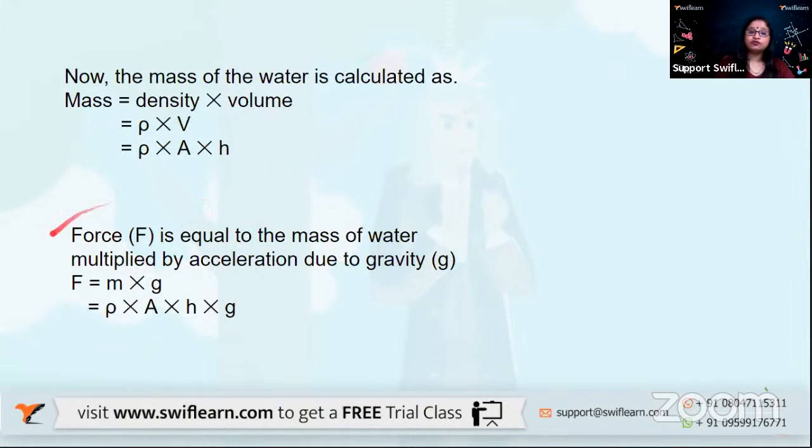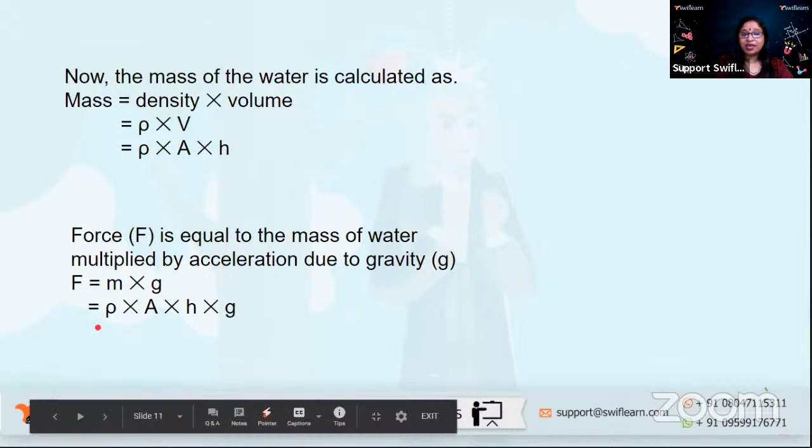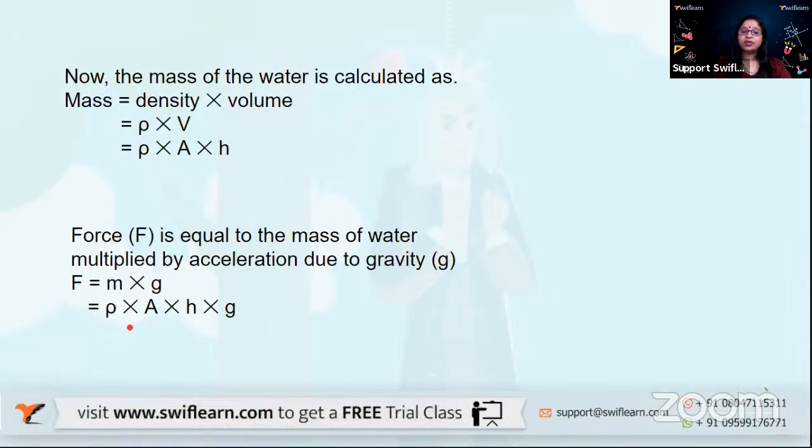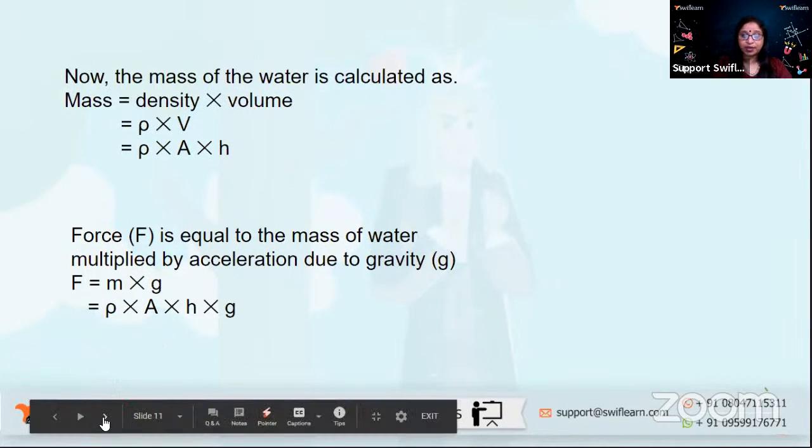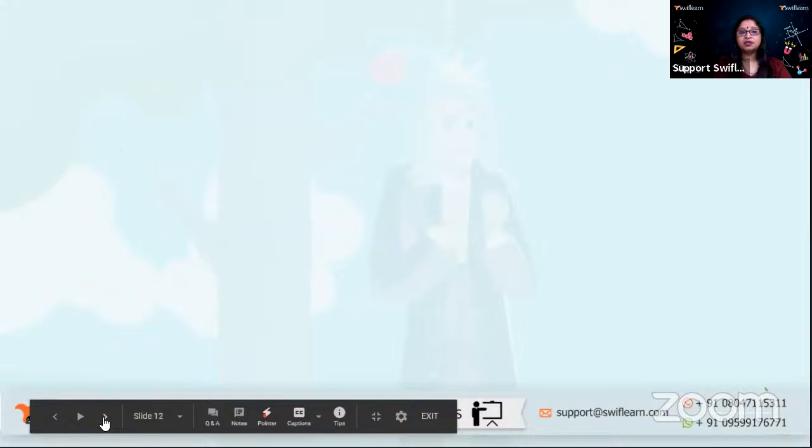Now we also know the force that is exerted is equal to mass multiplied by g, that is acceleration due to gravity. The force is nothing but the entire weight of the water, that is mass into g. We already know mass is rho into A into H. So we get force equals rho into A into H into g. Okay, we move ahead with this derivation.